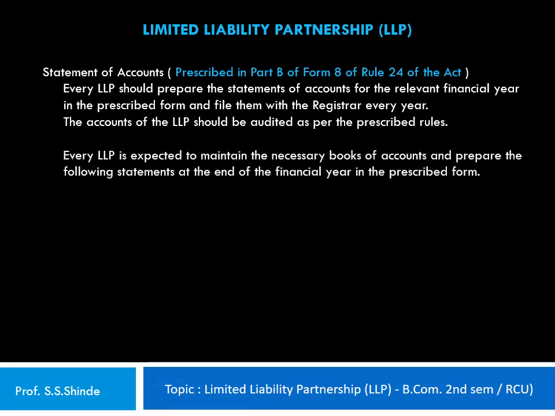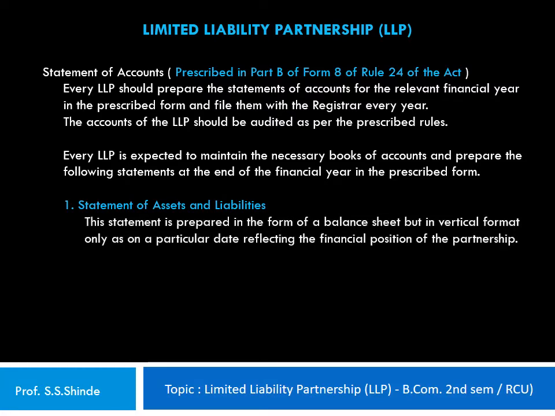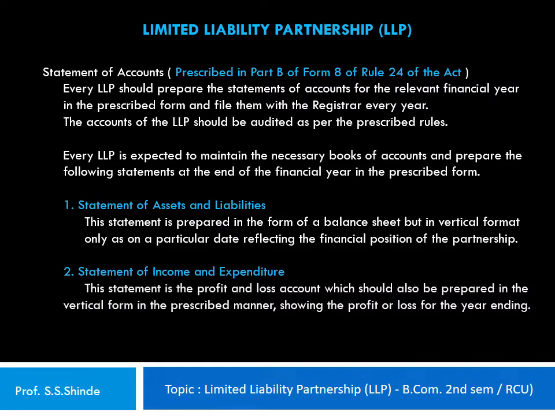Every LLP is expected to maintain the necessary books of accounts and prepare the following statements at the end of the financial year in the prescribed form. First one is the statement of assets and liabilities. This statement is prepared in the form of a balance sheet but in vertical format only, as on a particular date, reflecting the financial position of the partnership. 2. The statement of income and expenditure. This statement is the profit and loss account, which should also be prepared in the vertical form in the prescribed manner, showing the profit and loss for the year ending.